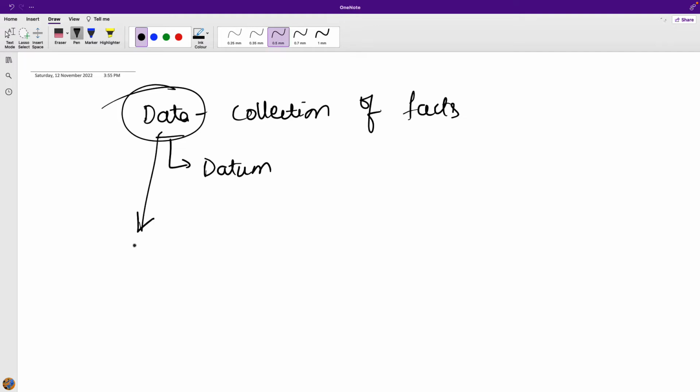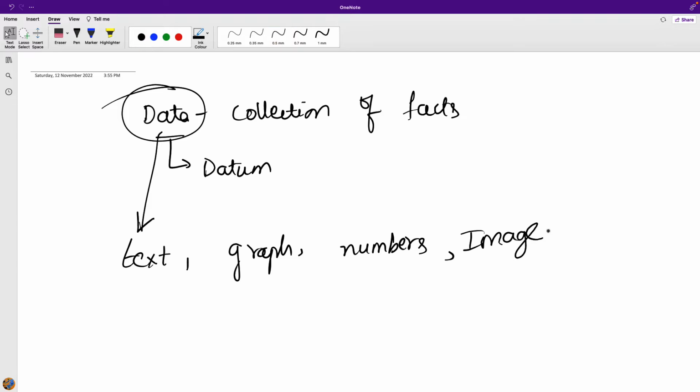It can come in text form, graphical format, numerical format like numbers, or image format as well. It might include a list of dates, temperatures, scores of a test, individual prices of products, and so on. But remember, on its own, data does not have any meaning. That's one important thing you always have to know when we talk about data.